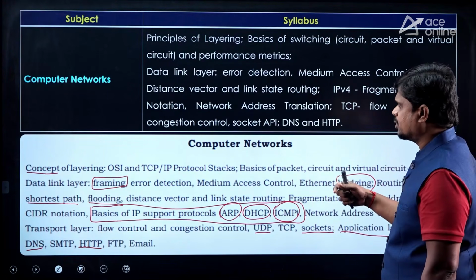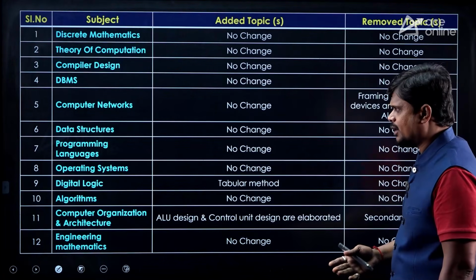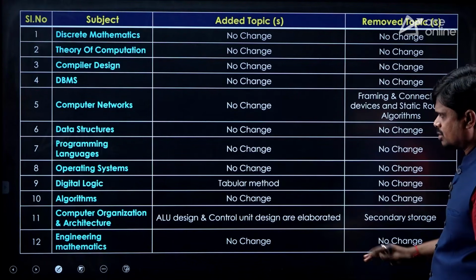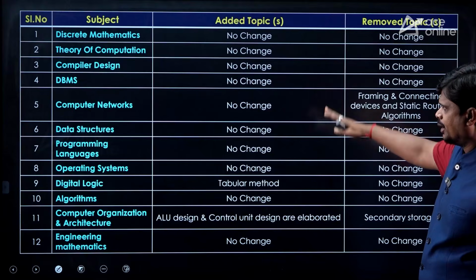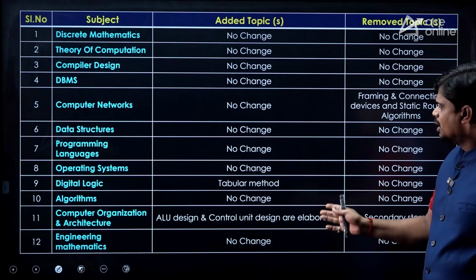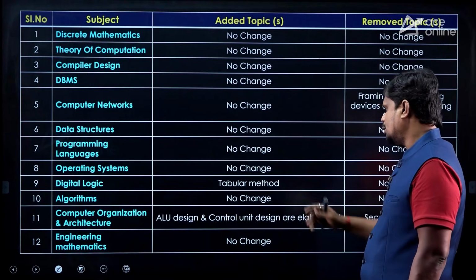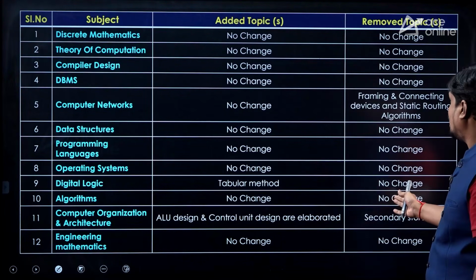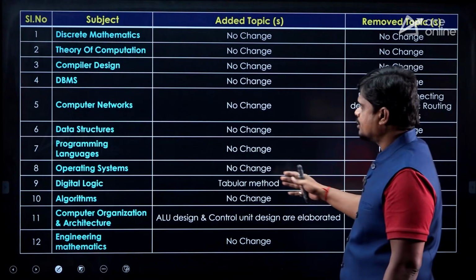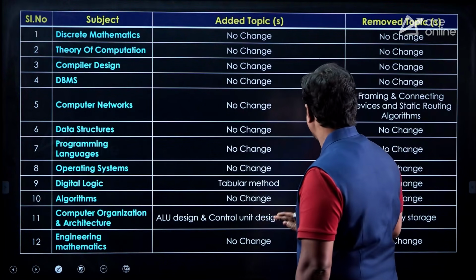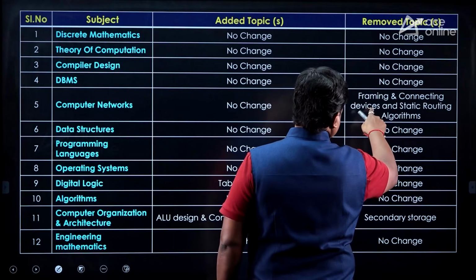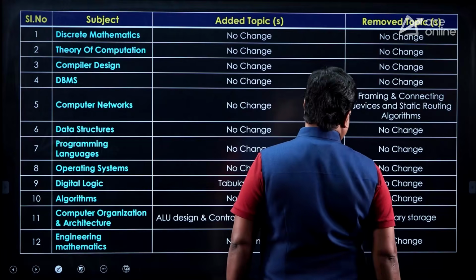Now if you see, this is the table of what we are suggesting. There are only two subjects having changes: one is COA, the other is computer networks, and for all the remaining subjects it is clearly mentioned that there are no changes. In digital logic, the tabular method is being added, and apart from that no topic is removed. But in CN, no topic is added, but removal is done: framing is removed, connecting devices is removed, and static routing algorithms are removed.